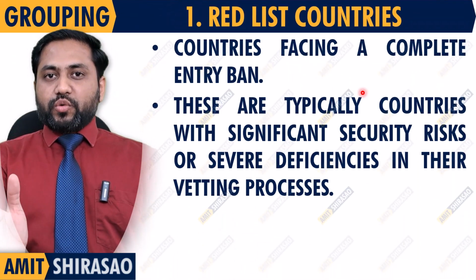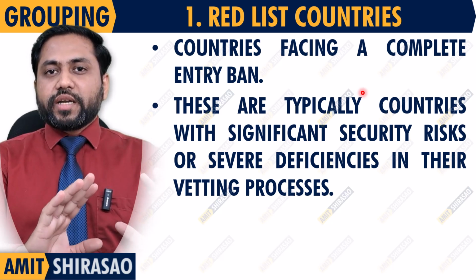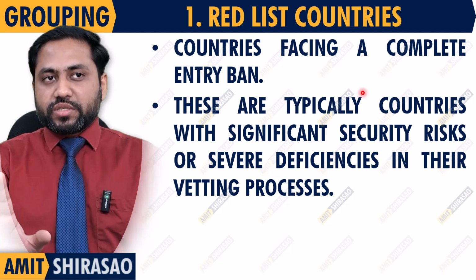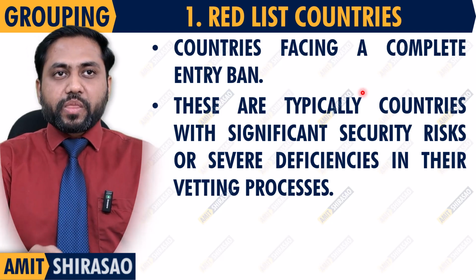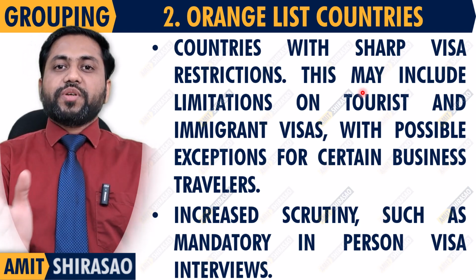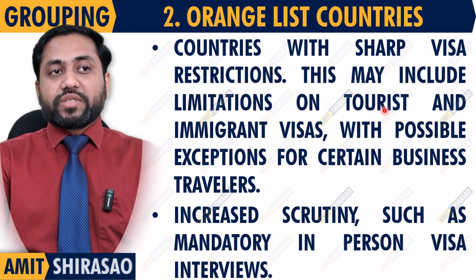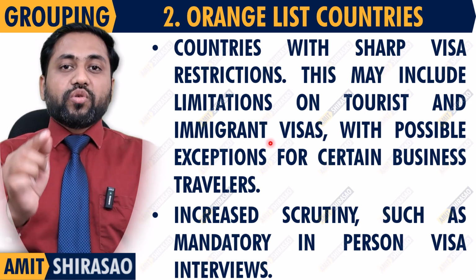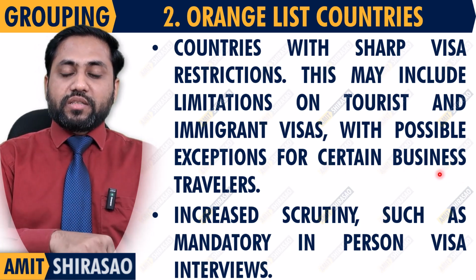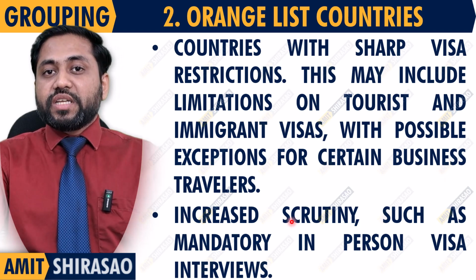Now, how is the grouping done? What are red list countries? So red list countries are facing a complete entry ban. People from those countries cannot enter into the US. Full stop. Orange list are those countries from which people are allowed, but not for fun, not on a tourist visa, not on an immigrant visa, only for business. If they have some business to do in the US, then they will be allowed, and even for that they will be scanned very thoroughly.